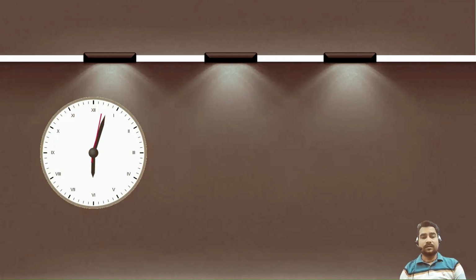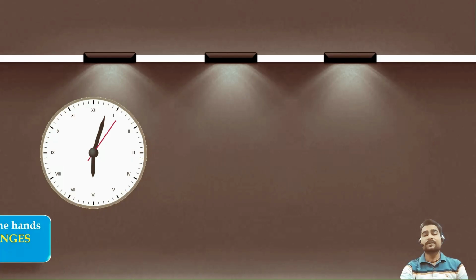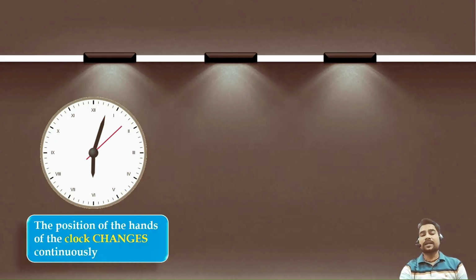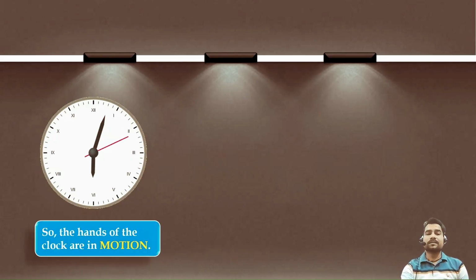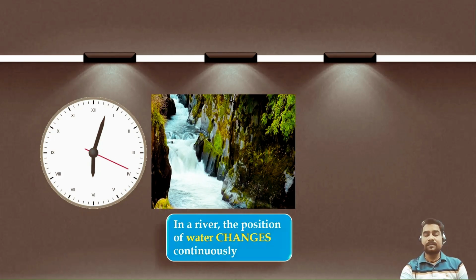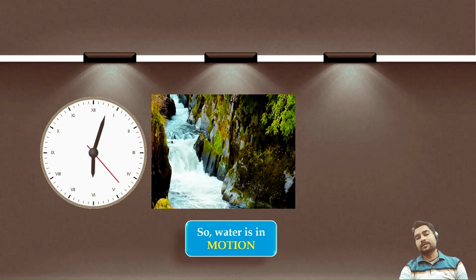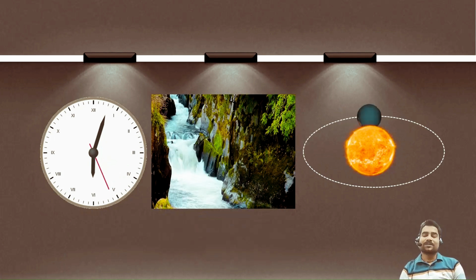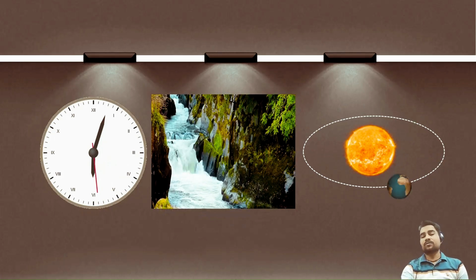So this needle is moving. So can I say it is in motion? Definitely yes. So yes, the position of the hands of the clock changes continuously. So yes, this hand is in motion. Can I say this water is in motion? Again, the position is changing. That's why I can say the water is in motion. And what about our Earth? So obviously Earth's position is also changing. So yes, it is also in motion.